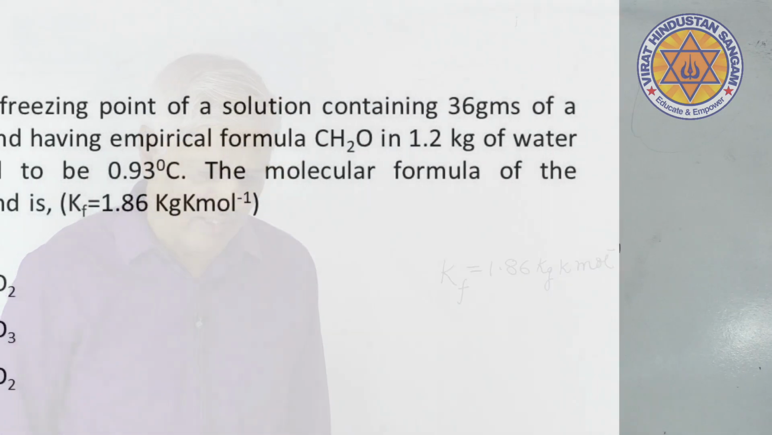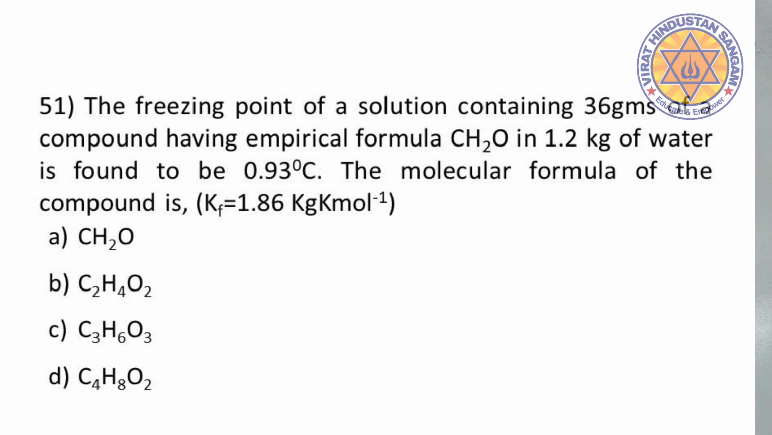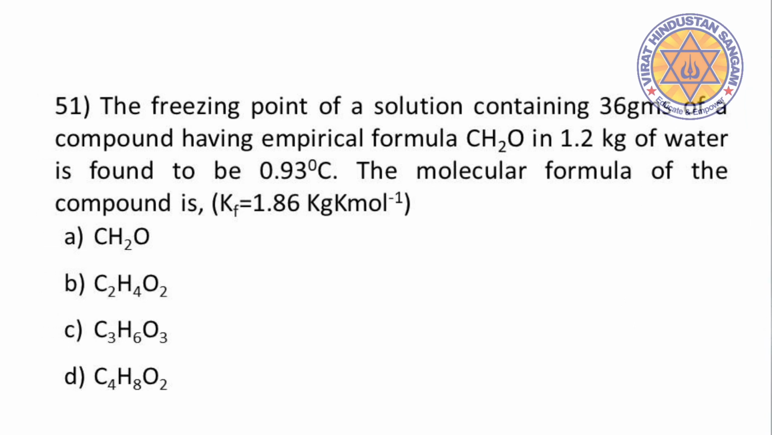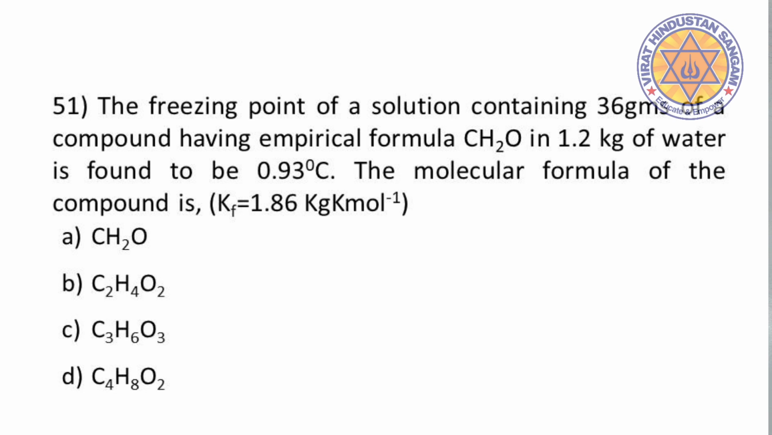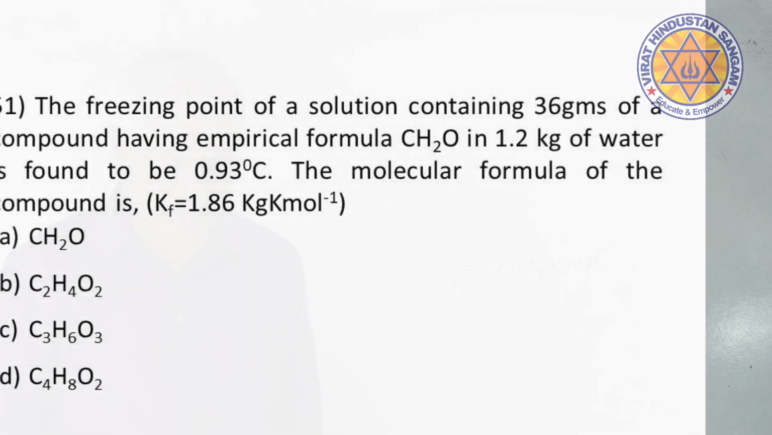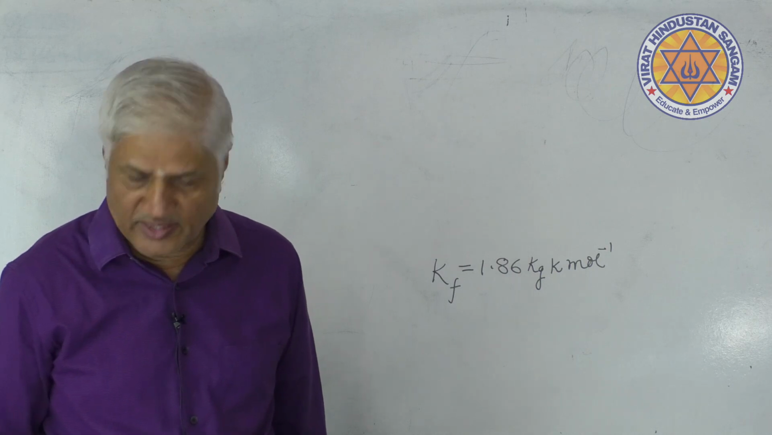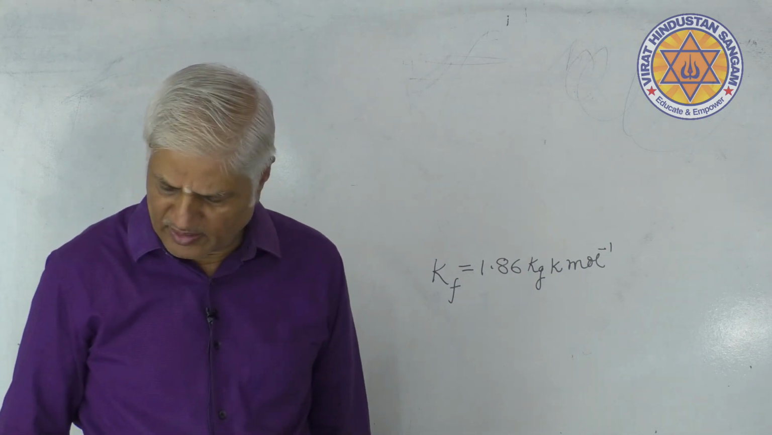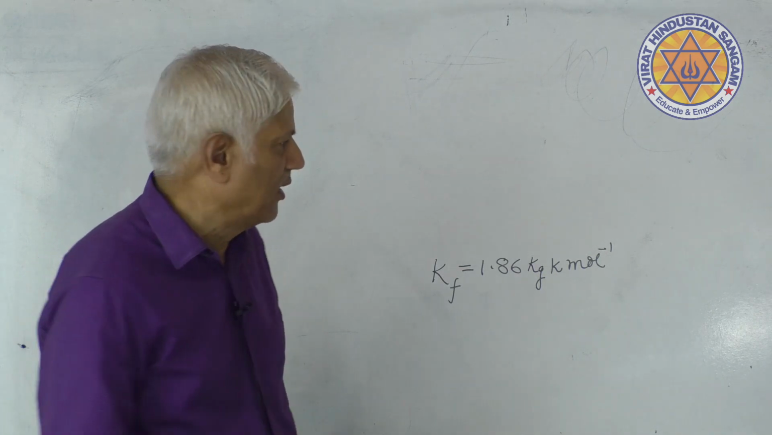Yes, question number 51 has appeared on the screen. It's a numerical. Read the problem. The freezing point of a solution containing 36 grams of a compound having empirical formula CH2O in 1.2 kg of water is found to be 0.93 degrees Celsius. The molecular formula of the compound is, where Kf, the cryoscopic constant, is given in the bracket. Not a very easy problem.